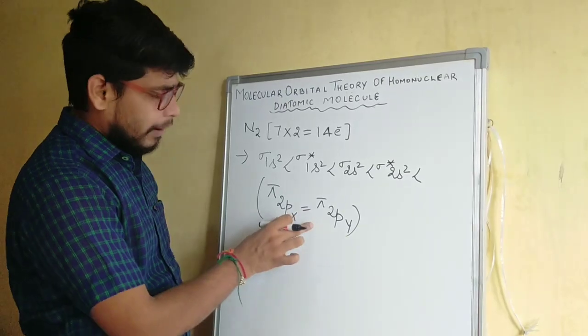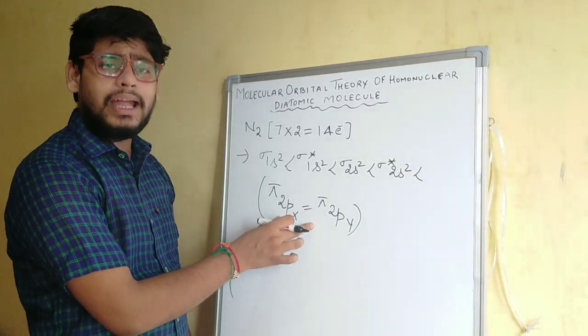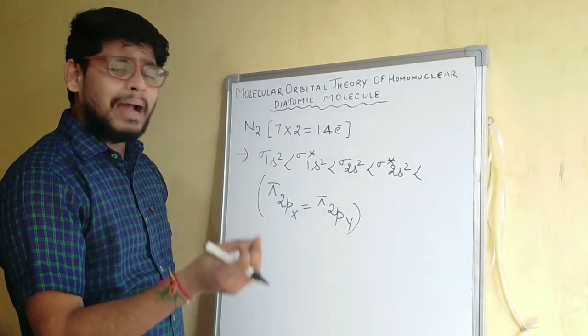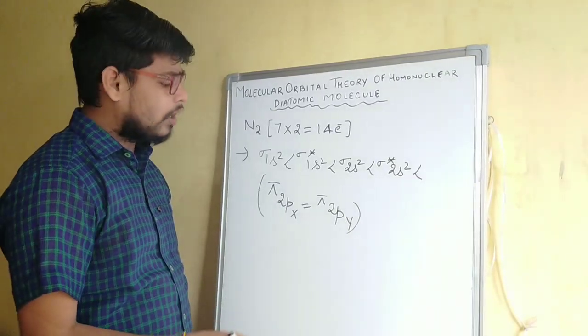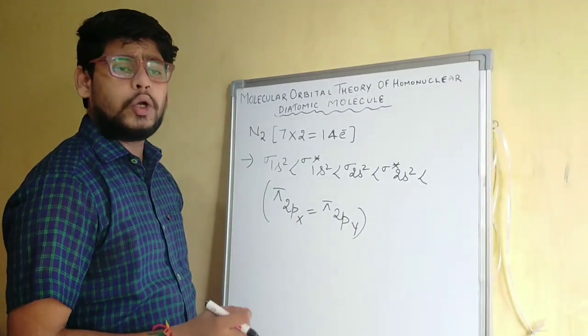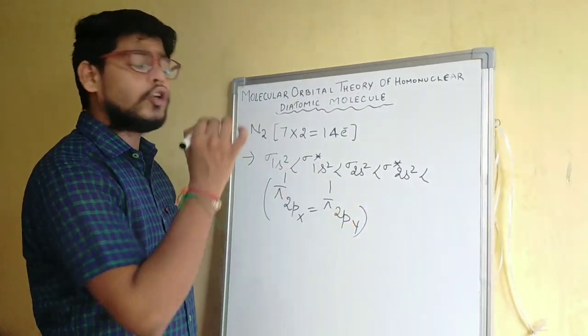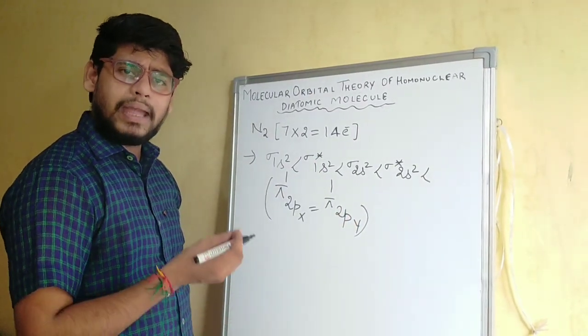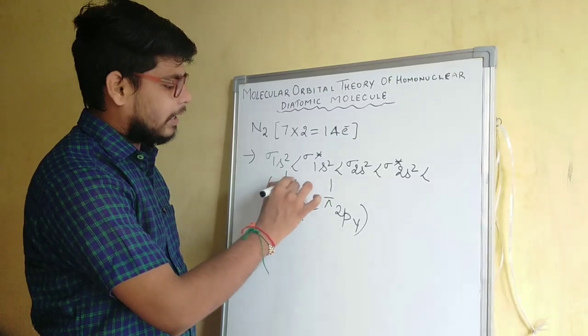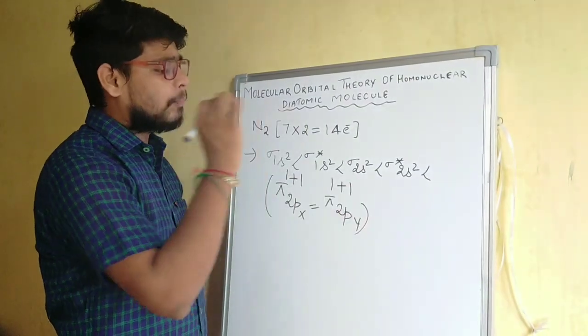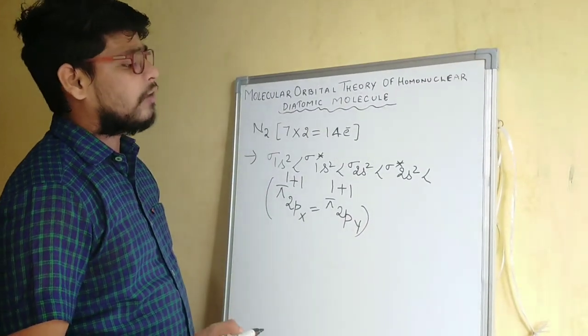Since these orbitals have the same energy level, we will apply Hund's rule to fill the electrons into them, which means we will first fill one electron in each orbital, then the pairing will be done. If we count up to this point, how many electrons have been filled?